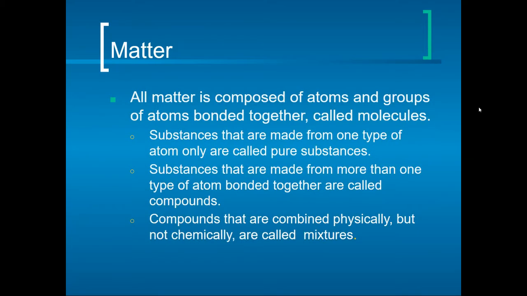All right, so a review on matter. We talked about matter. So matter is composed of atoms and groups of atoms bonded together called molecules. Substances that are made from one type of atom are called pure substances. Substances that are made from more than one type of atom bonded together are called compounds. And you've had those two vocab terms before. It's just a review. Substances that are combined physically but not chemically are called mixtures. So it's always good to review what a pure substance is, what a compound is, and what a mixture is.